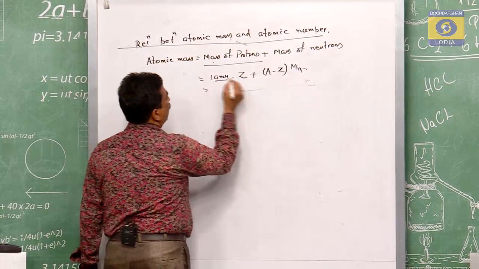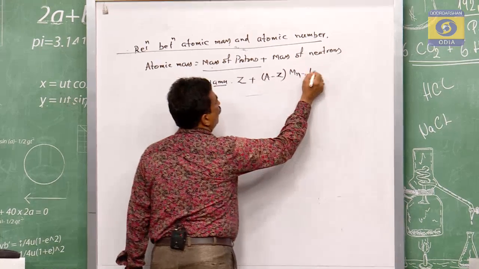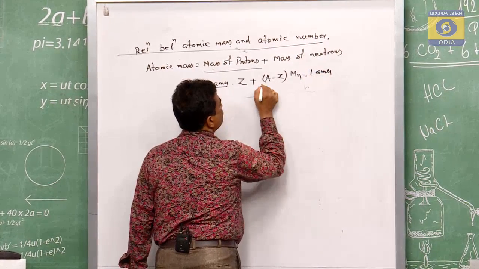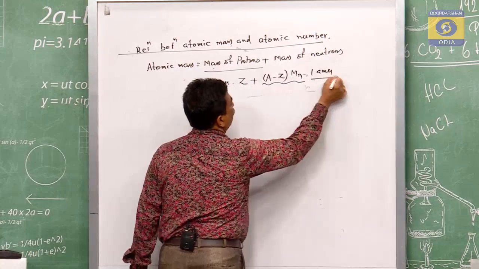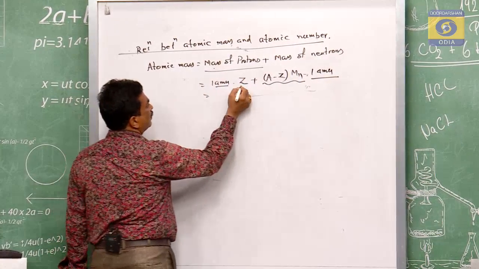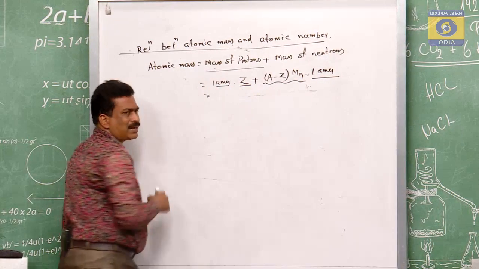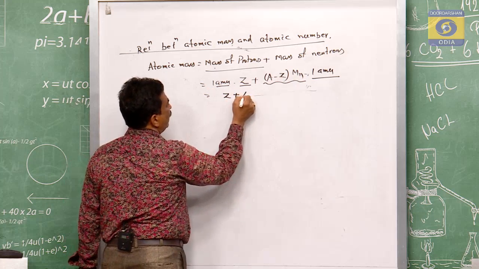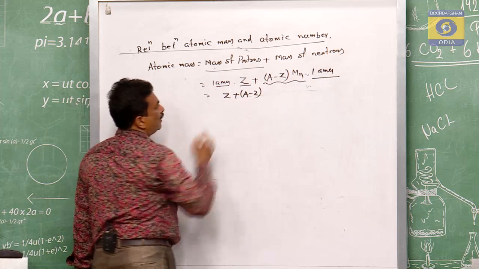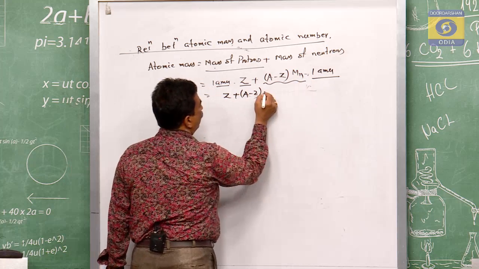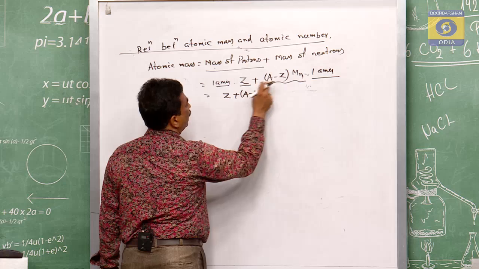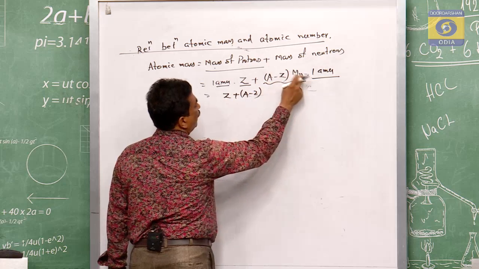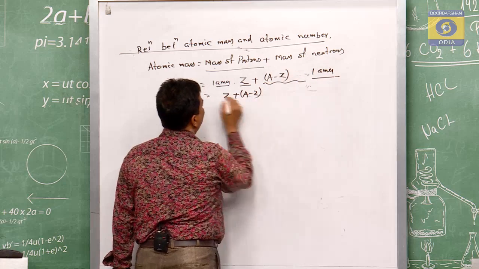So this is 1 AMU, because this is the total number of neutrons into the mass of a neutron, and this is the total number of protons into the mass of a proton. So 1 AMU is common. So Z plus A minus Z, multiplied by 1 AMU.